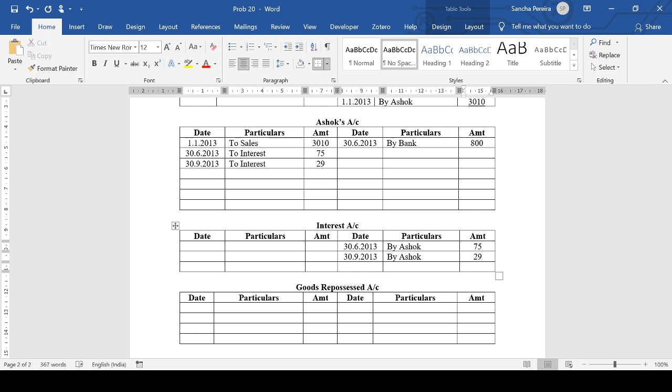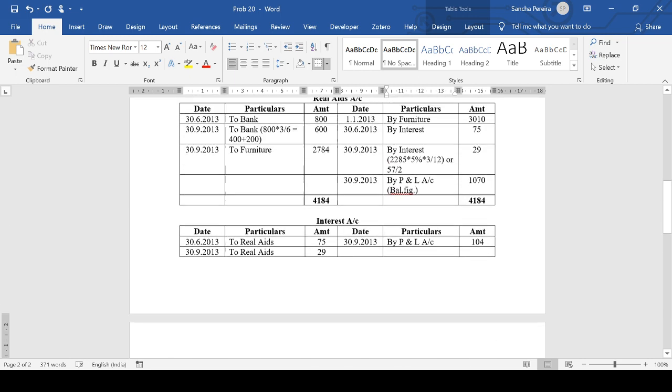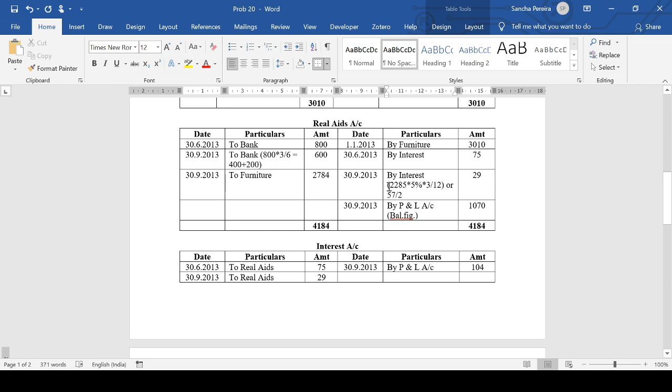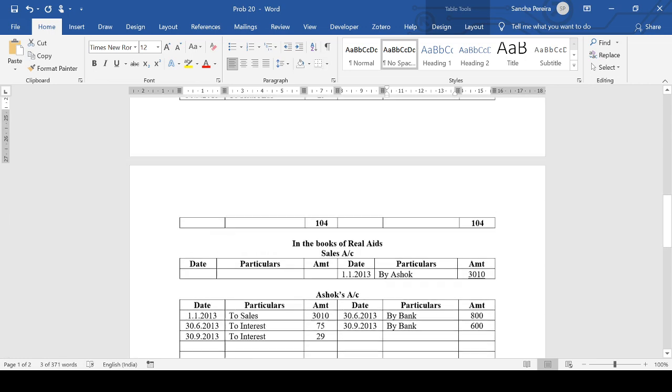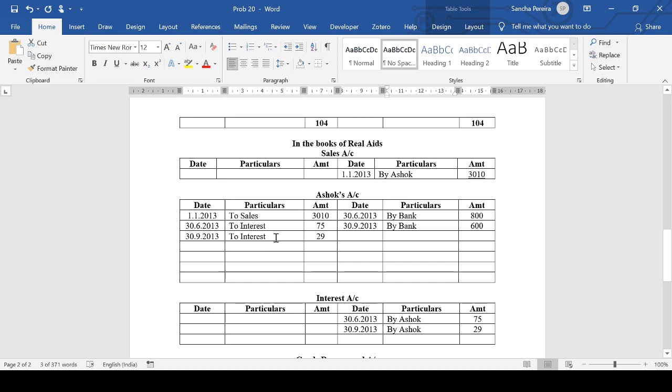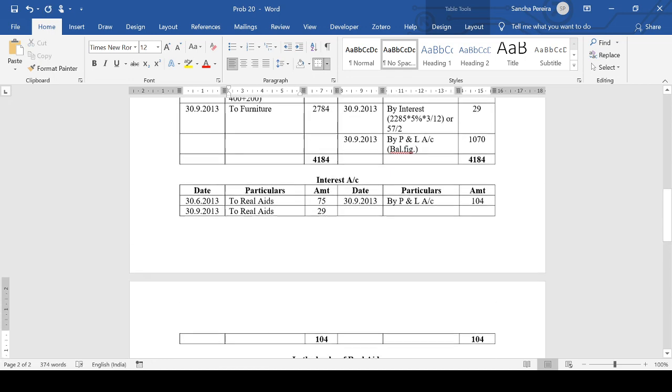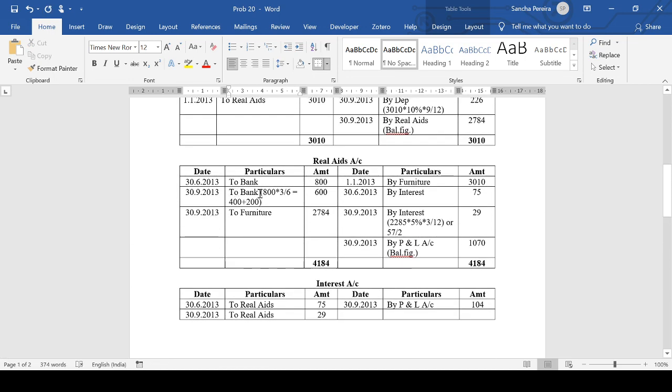We also need to show that proportionate installment, which is 400 and 200 towards depreciation. So on 30th September 2013, by bank, which is 600. How did I get the 600? That same calculation. Okay. I can do that actually. I'll copy that calculation here so that it's the same calculation.